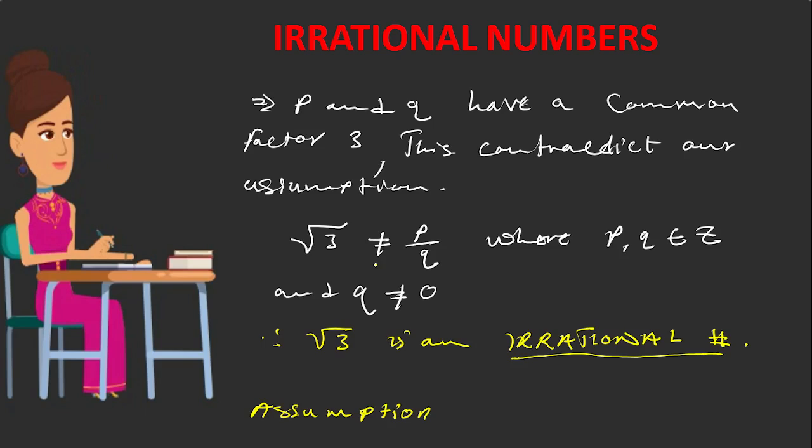Where p is a member of integers, Z stands for integers. And q cannot be equal to 0 because when you put 0 there, this will be undefined.